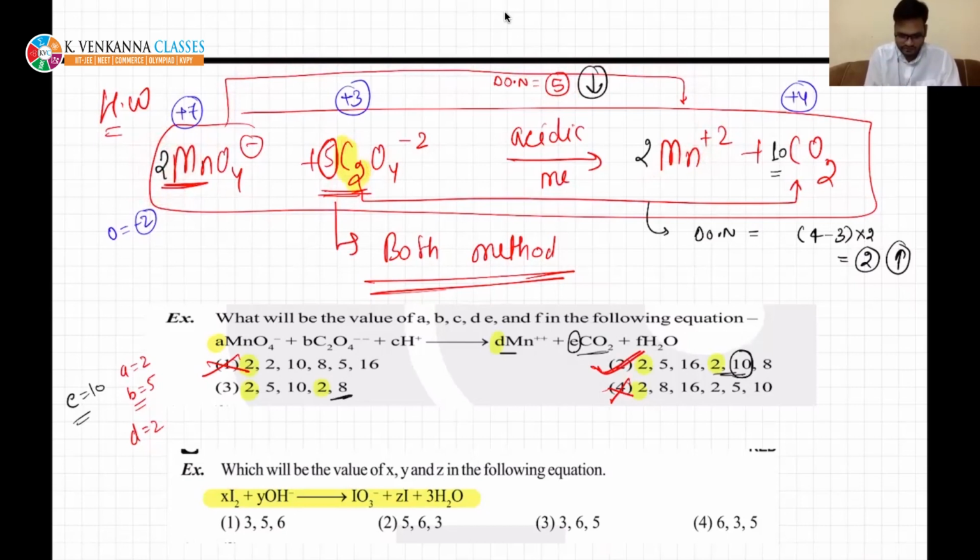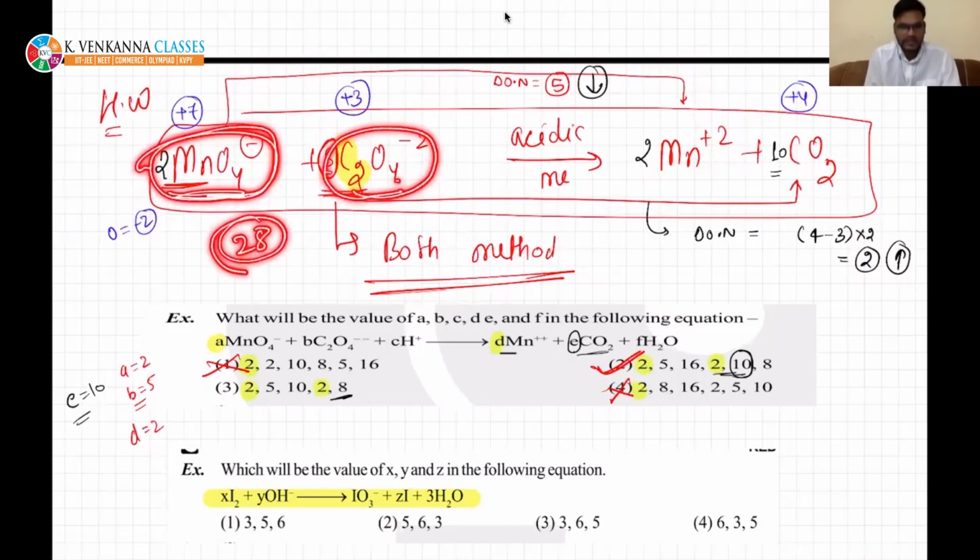Now balance oxygen. If you see here, 8 oxygen, 2 into 4, 8. Here 20, 5 into 4, 20. So 28 oxygen atoms here, and here only 20 atoms. 28 and 20, so 8 oxygen atoms are absent. So you just add